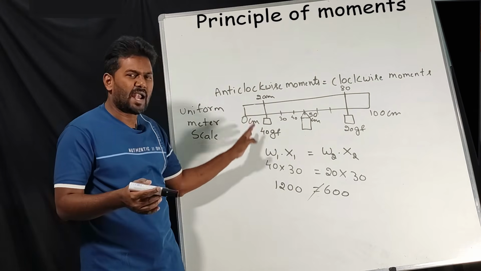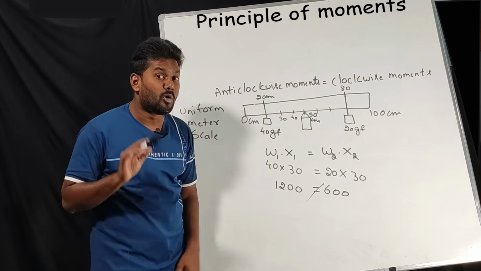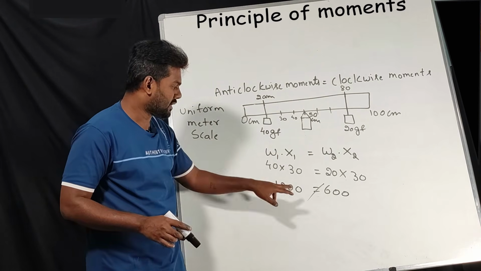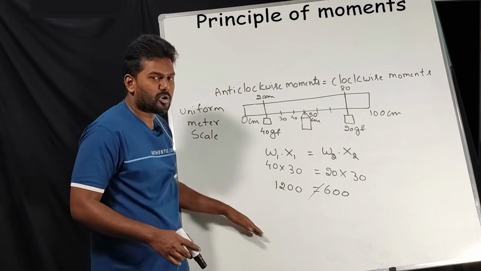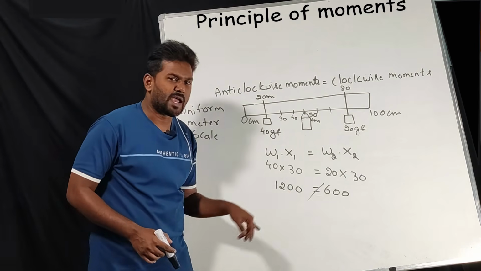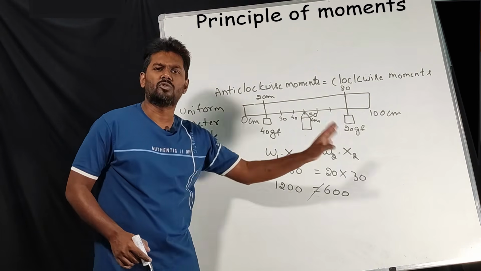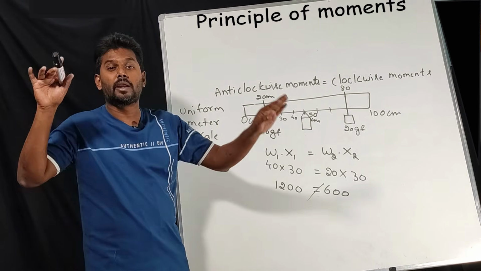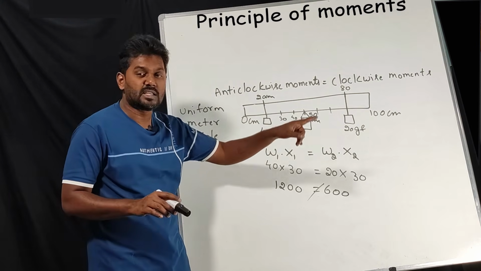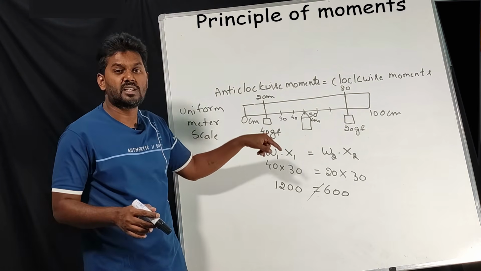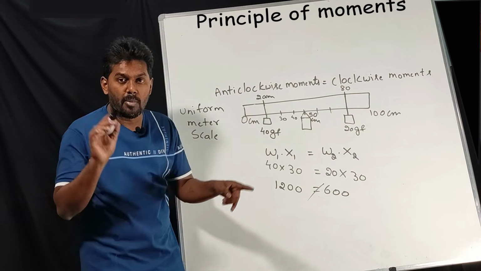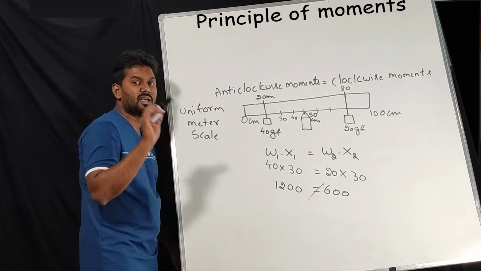How can we say whether it is anti-clockwise or clockwise? Which side has more value? LHS, correct? LHS is anti-clockwise movements. So this side has more value, so this will rotate in anti-clockwise direction. Now assume both sides I got the same answer, 1200 and 1200. Then the scale will get balanced even though you have load. The weight of the load and the distance of the load will not matter. Even though there is a change in weight and distance, you can easily balance the scale, but the condition is both sides you should get the same answer.